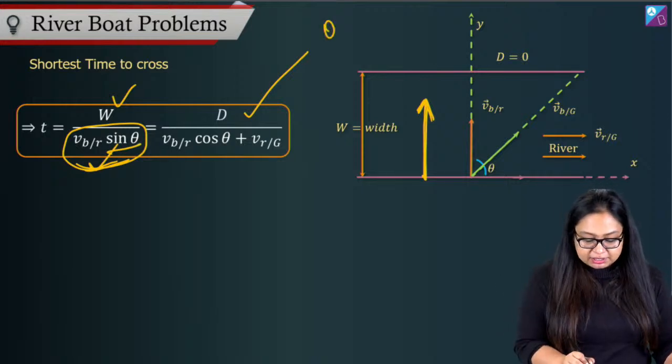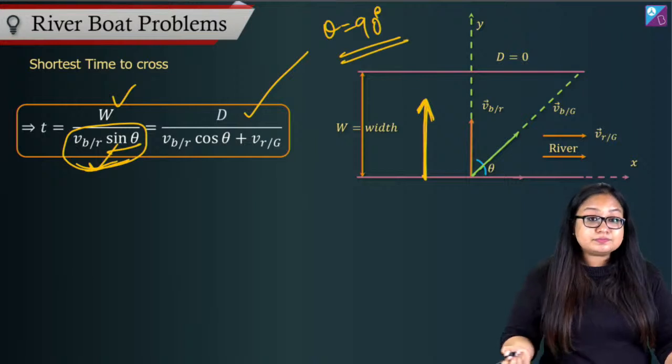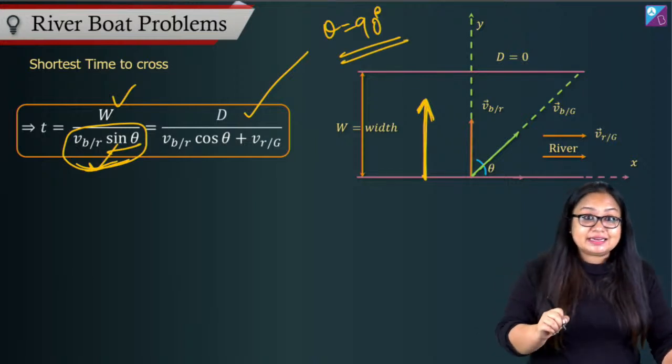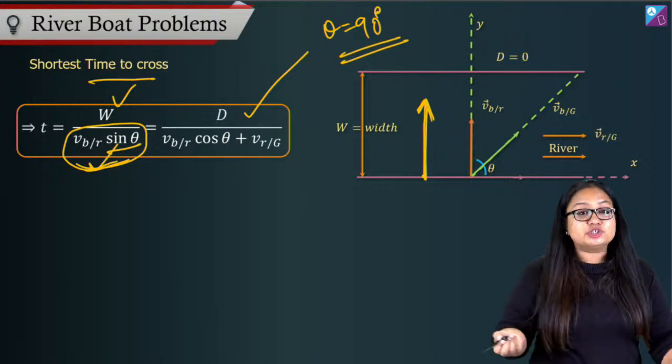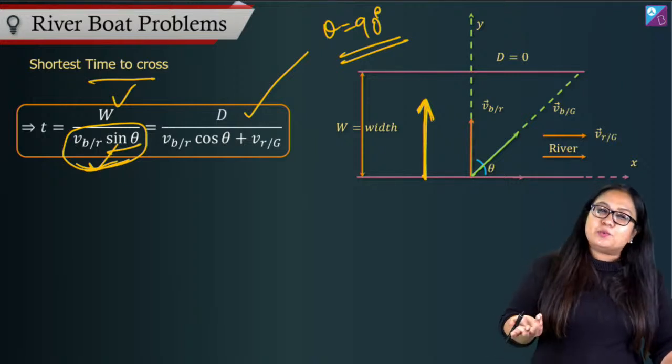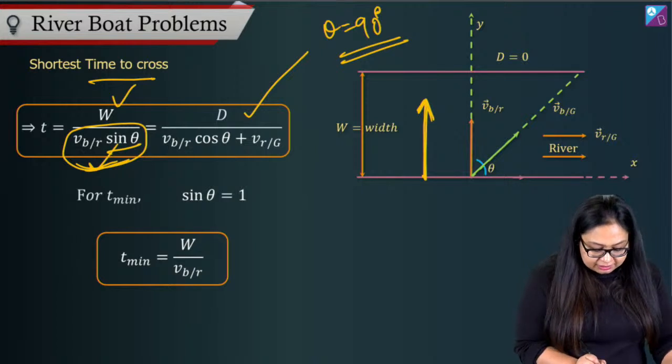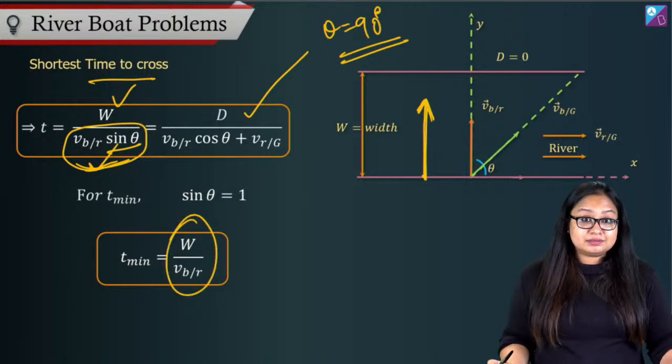That means I'm talking about theta equal to 90 degrees. So at theta equal to 90 degrees, I'm going to get the shortest time to cross. And that shortest time will come out to be W upon VBR.